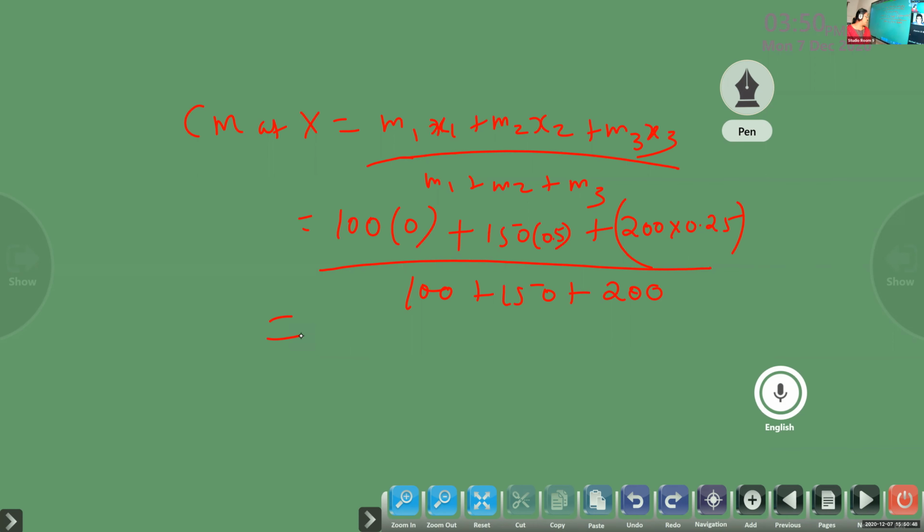What did you get? Answer. 75 plus 50. Sound is very less, Achyut. 75 plus 50, divided by 550... 200 and plus 100, 300. 300 plus... No, ma'am, 450. 450. Okay.